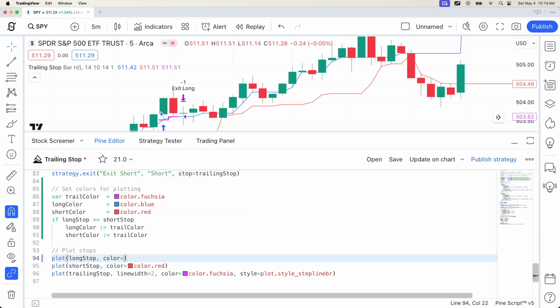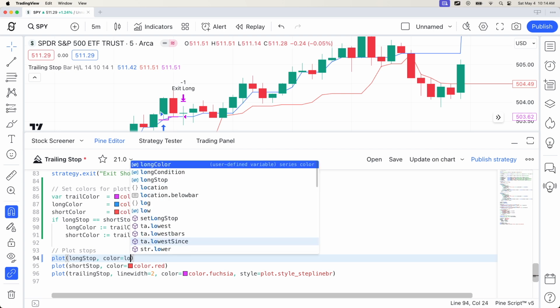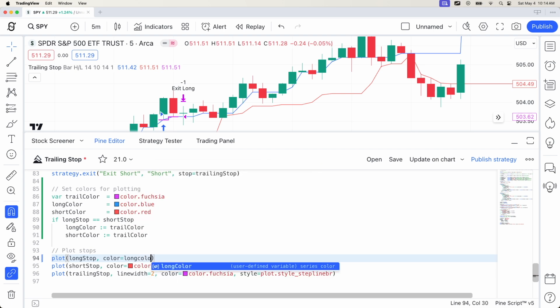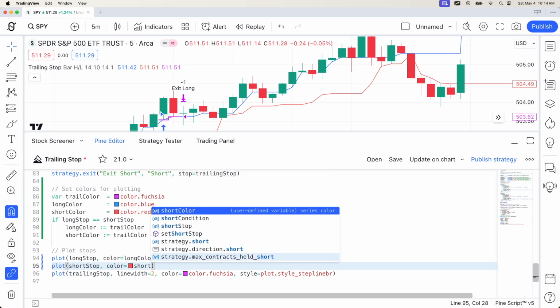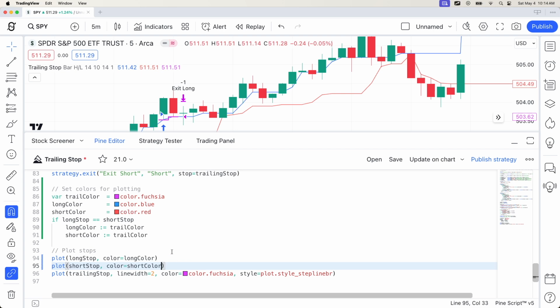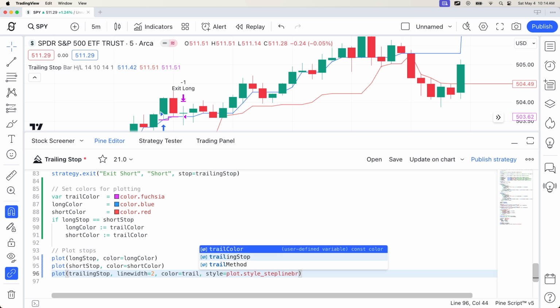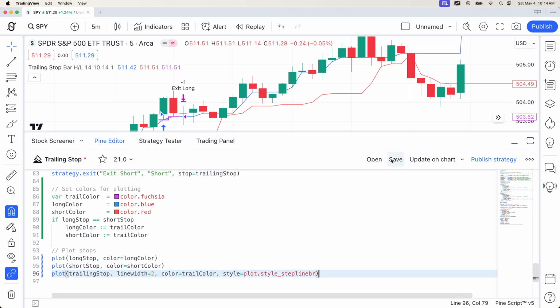Instead of being color blue, we're going to use a variable long color. And for short stop, short color. And since we have the same color fuchsia as a variable, let's use it for our trailing stop. Trail color. And that should be it.